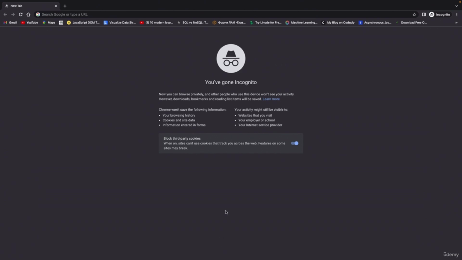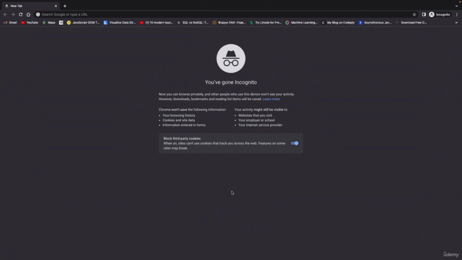So I'm here on the Chrome browser. So make sure to open up Google Chrome. Now, if you want to use another web browser such as Mozilla Firefox, feel free to do that, as most of the instructions are going to be the same for those browsers as well. Your learning will not be compromised at all.